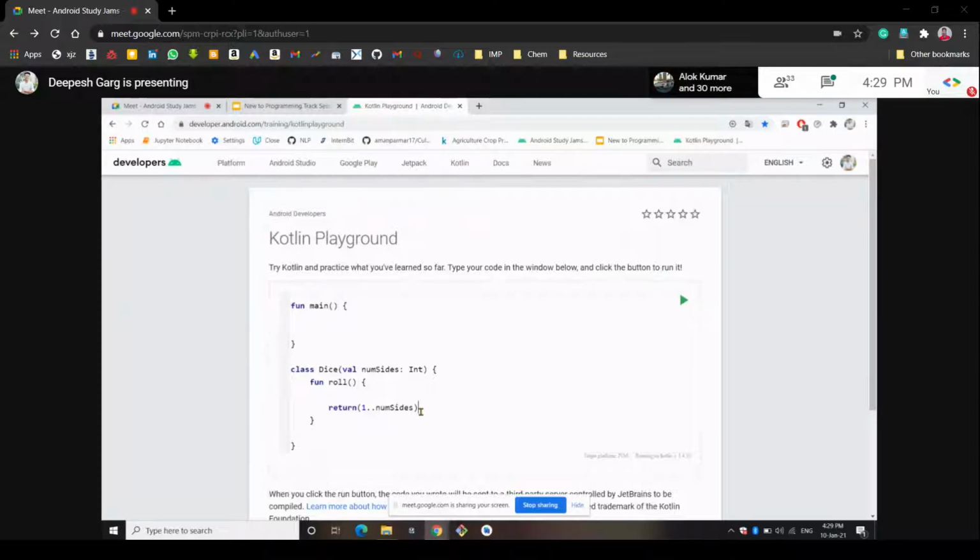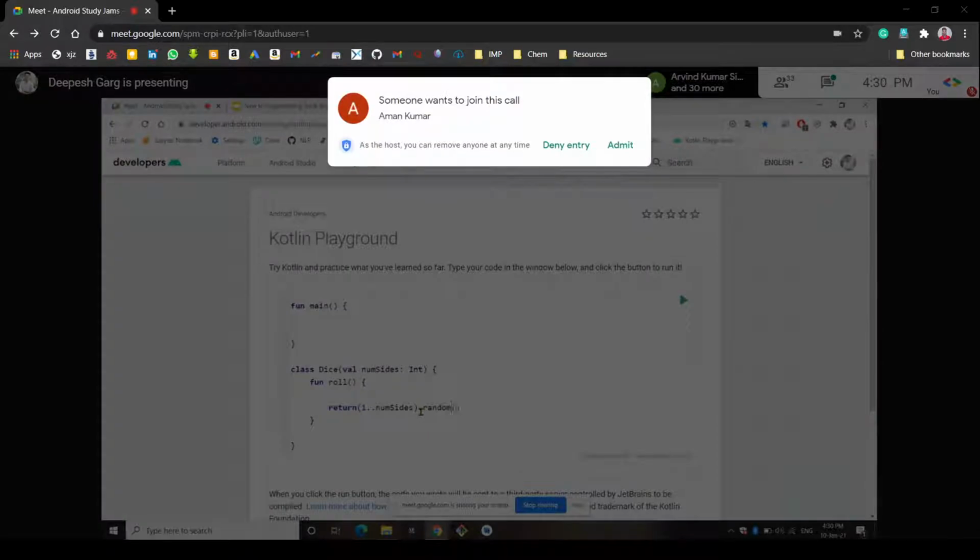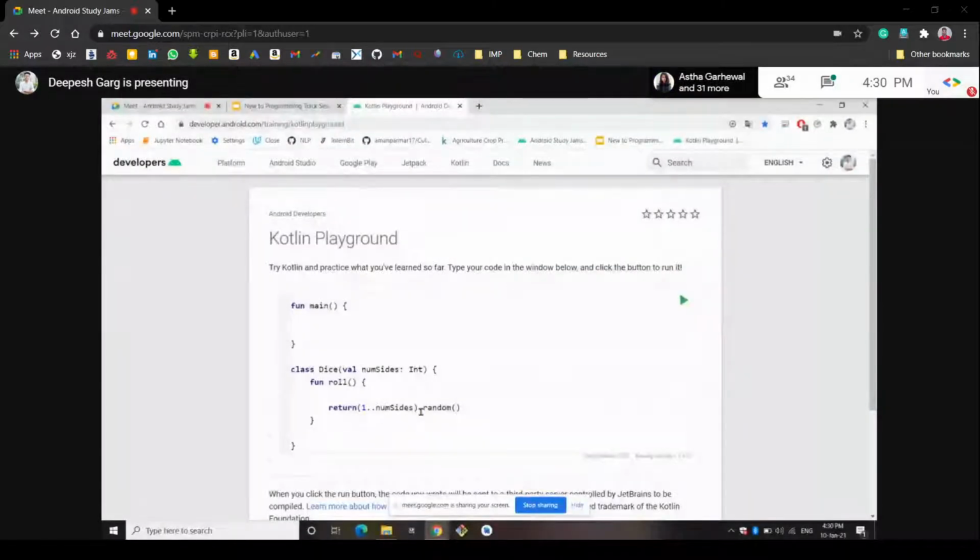We will randomize this number from 1 to 6 by adding one keyword, or function, called random. It will randomize the number between 1 and 6, and any number from 1 to 6 will be returned whenever this function roll is called from the main function. So this function is returning an integer from 1 to 6.